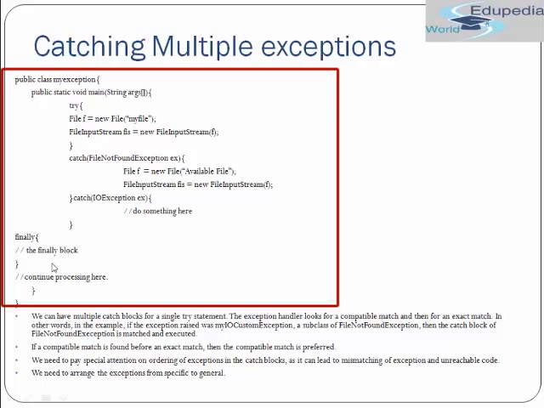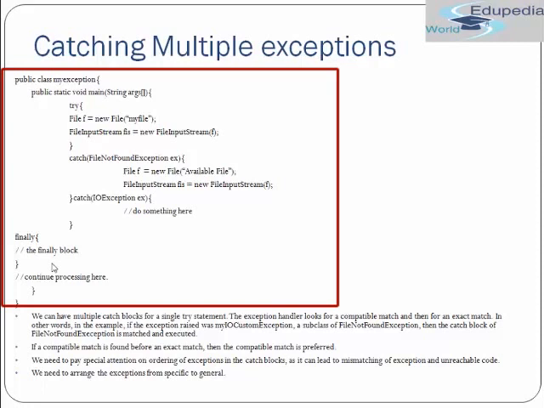So you see we can have multiple catch blocks for a single try statement. The exception handler looks for a compatible match and then for an exact match. In other words, in this example, if the exception raised is a custom IO exception that is a subclass of FileNotFoundException, then the catch block of FileNotFoundException is matched and executed.